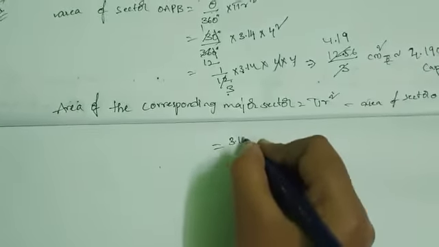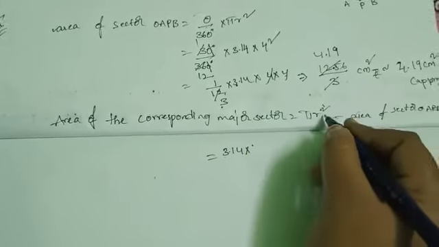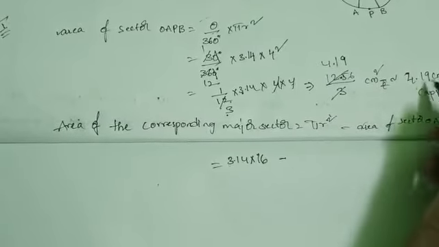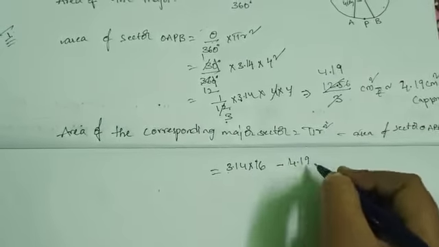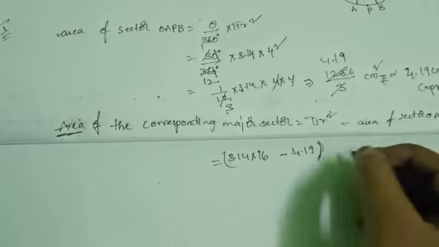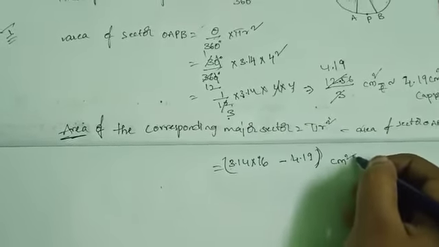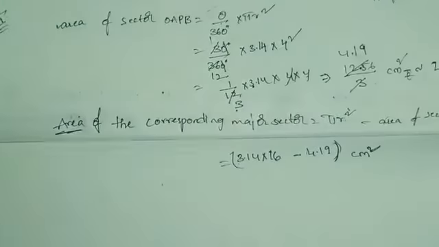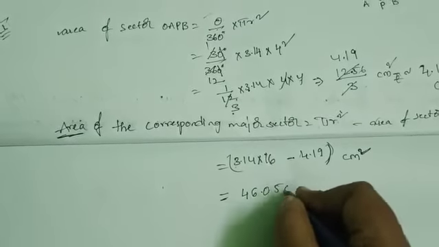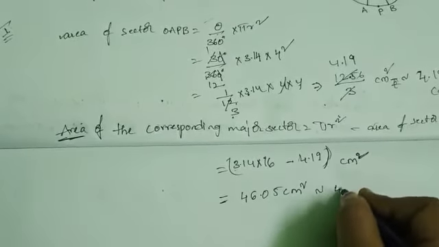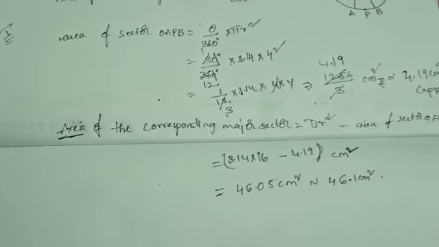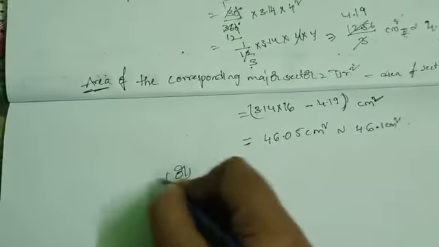Pi value 3.14 into 4 square is 16 minus 4.19. Units are square units, centimeter square. This value equals 46.05 centimeter square, approximately 46.1 centimeter square.